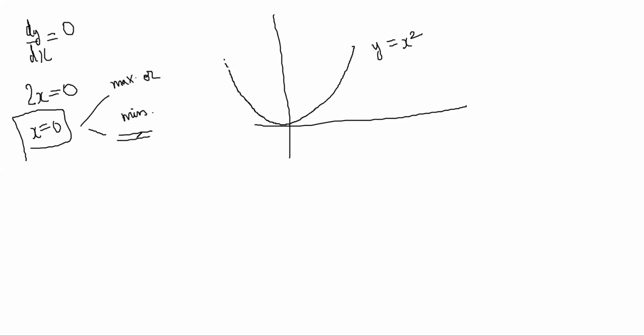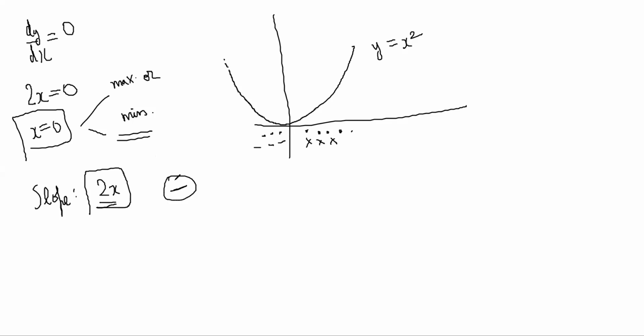Now, how do we decide whether it is a point of maxima or a point of minima? Our slope function came as 2x, dy by dx was 2x. So now we check just before 0, this side, and just after 0. Just before 0, the slope is negative, so the function must have been decreasing.